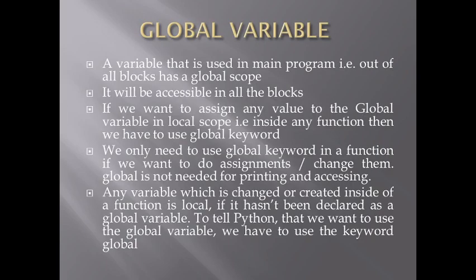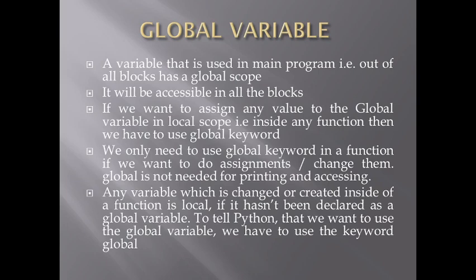So what is a global variable? A variable that is used in a main program, that is out of all the blocks, has a global scope. Global scope means it is accessible throughout the program, in all the functions and within all the blocks. Second point, it will be accessible in all the blocks. That is very clear.